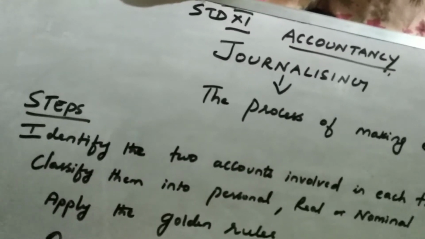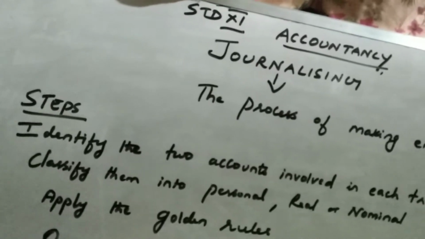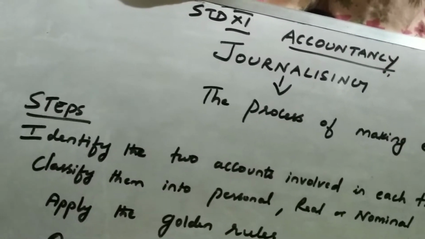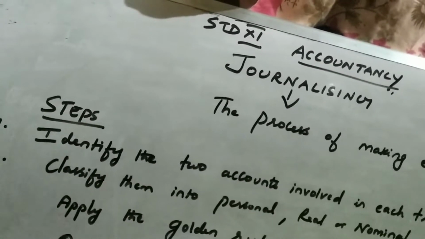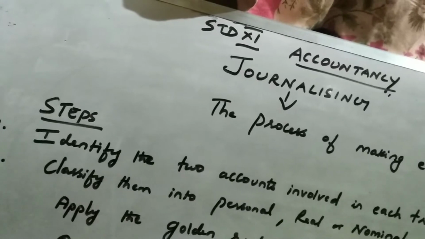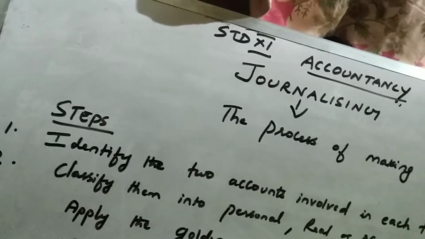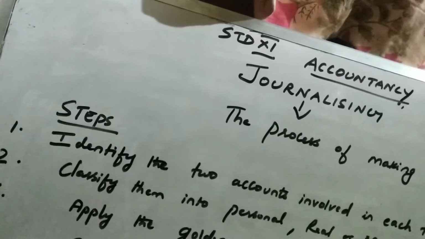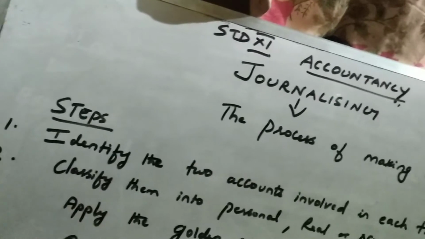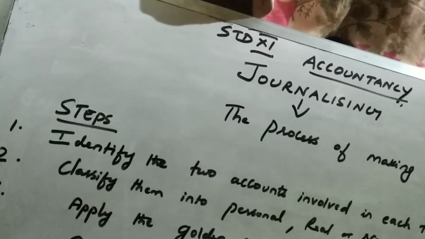Examples for tangible: plant and machinery, building, equipments. All these come under tangible assets. Intangible like goodwill, the good reputation of the business, good name, which cannot be seen or touched. It can only be felt. Patent, copyright, trademark, all these are intangible assets.